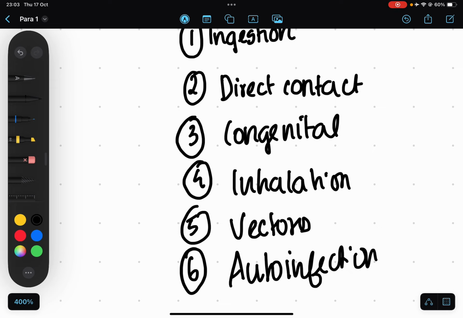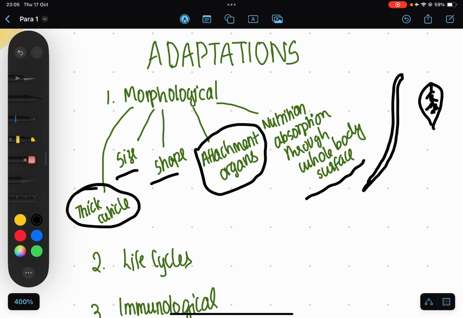Then their gut is reduced and they absorb the nutrients through the entire body surface. So they take in the food, the nutrients through their entire body, which is kind of absorptive. Then in the case of endoparasites, they are seen to have cuticles. In cases where they have a cuticle, we cannot see the absorption of nutrients through the entire body surface. These are meant to protect the parasites from all the acids or alkaline conditions within the body. So that's all about the morphological adaptations.